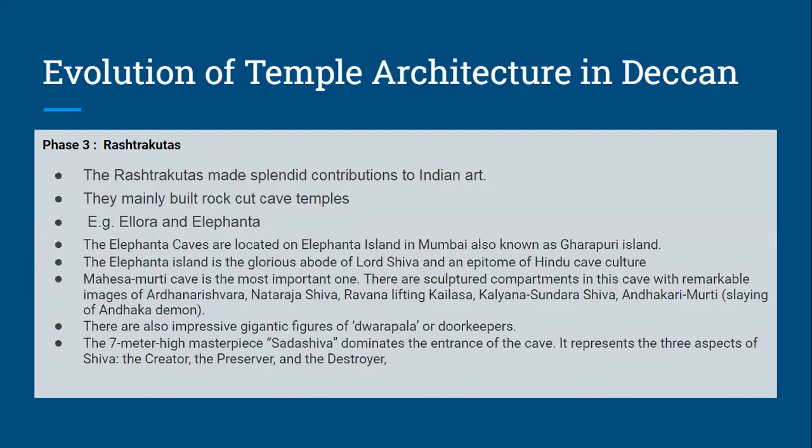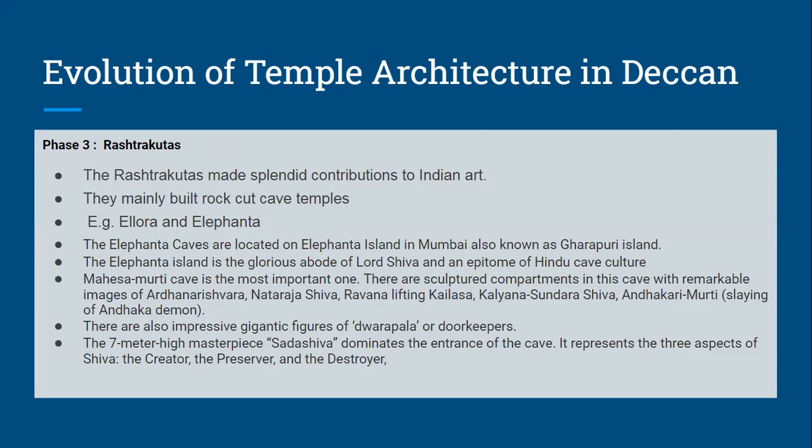So if there is a separate question on Rashtrakutas, where you are going to throw light on Elephanta Caves, you can give examples of all these sculptures, and that can be a value addition to your answer. And second, you are going to throw light on Ellora Caves. We have already studied the Ellora Caves exclusively. We have seen the different architectural patterns in Ellora Caves, and we have studied cave number 16, that is Kailash Nath Temple, built by Krishna 1.